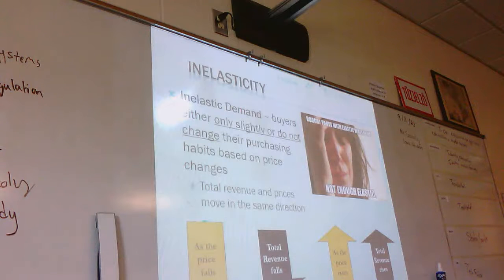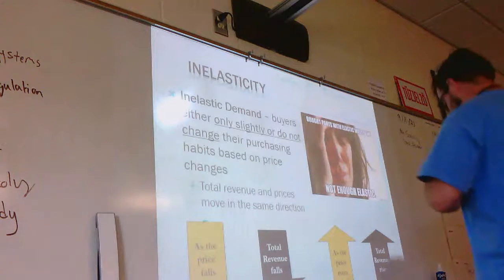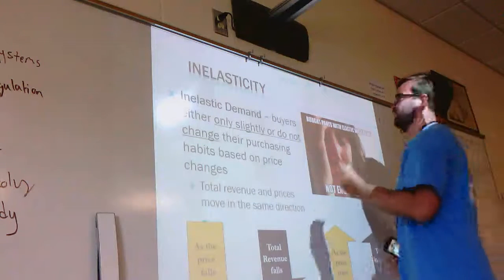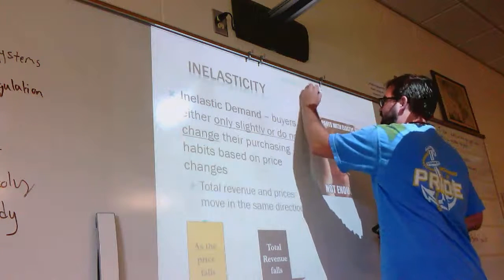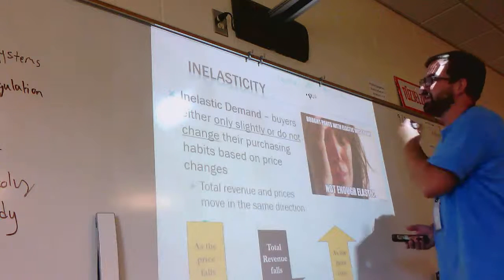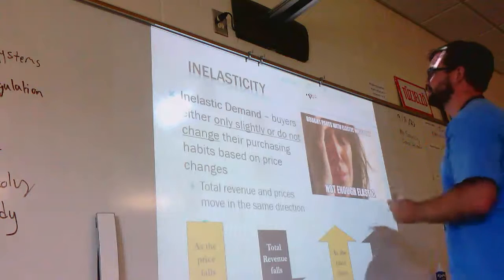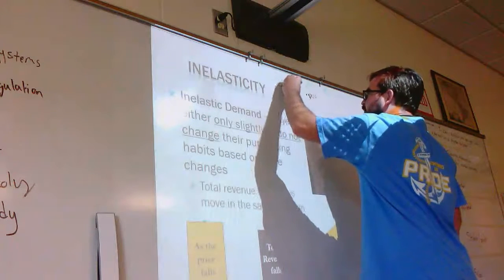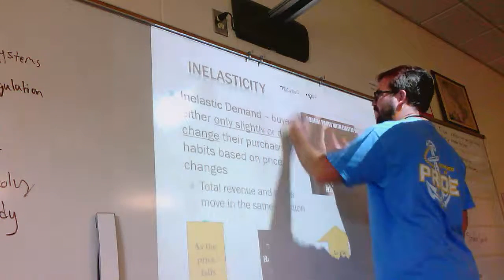All right, but let's say that, let me get a darker marker so y'all can see this. All right, but let's say that changes, right? So let's say that they raise the price to $700 a pill. All right, so chances are, unless you have health insurance, you're not going to be able to afford that. So let's say that we knock off some people. Let's say that now only 700,000 of those million people have health insurance.